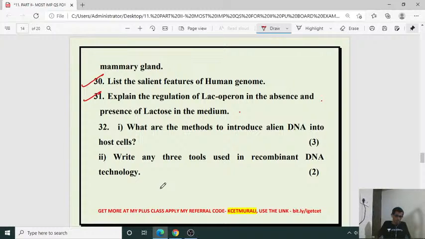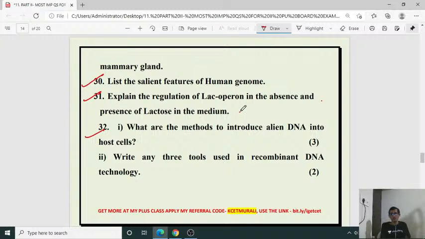So lac operon, histidine operon, tryptophan operon, valine operon. So these are the other examples of operons. Then 32nd question. So here we have to draw the diagram. Lac operon diagram, schematic representation diagram, that is important.